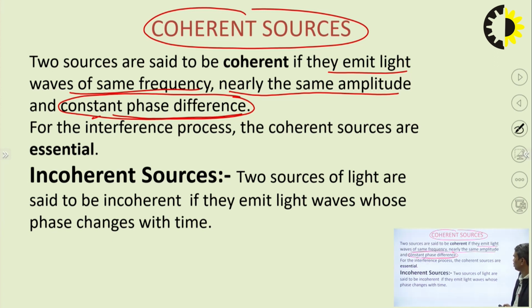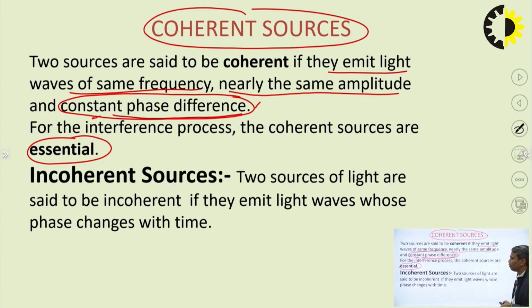Similarly, if amplitude is nearly the same. But phase difference must be constant. It cannot vary at all. If phase difference varies, then the interference pattern will also vary. So for interference of good contrast we need constant phase difference. This is an essential condition. For the interference process, coherent sources are essential. So we have no choice.